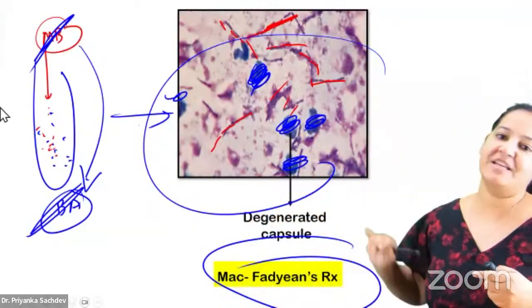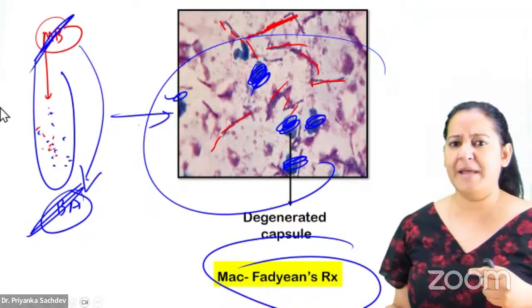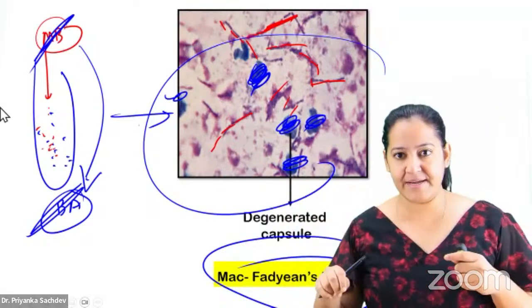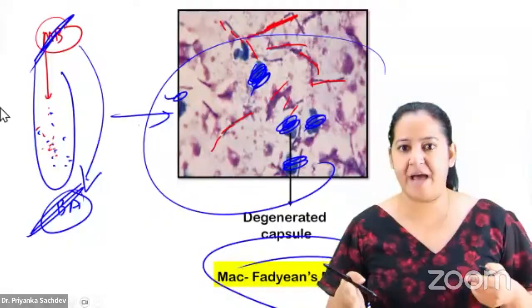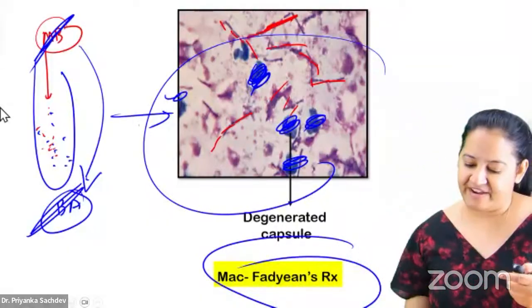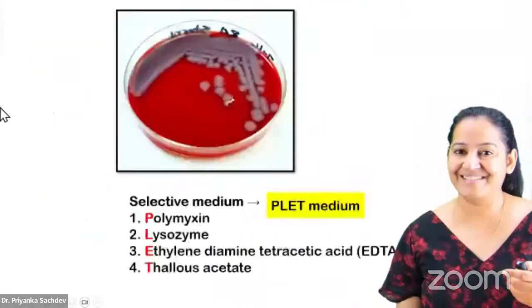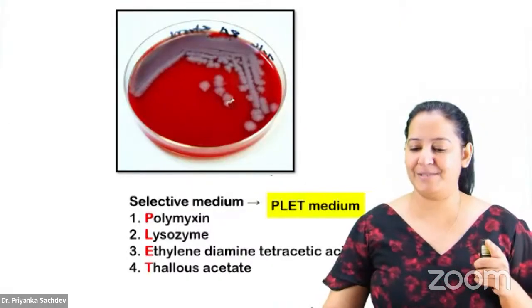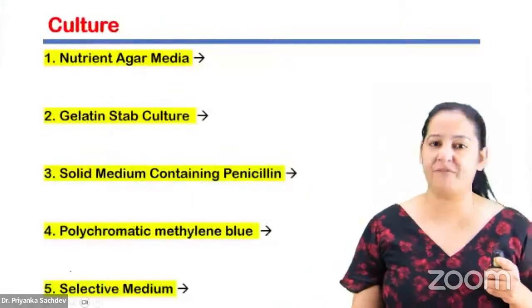You can get this image in your exam. They will ask you to label. The bamboos are Bacillus anthracis. The clumps are degenerated capsule. And the name of the reaction is the McFadyean reaction. How many of you got it? And the selective media is PLET. The selective media you have to learn for this bacteria is PLET.